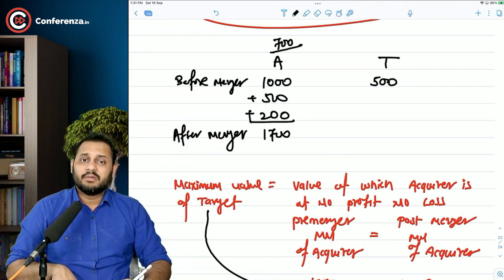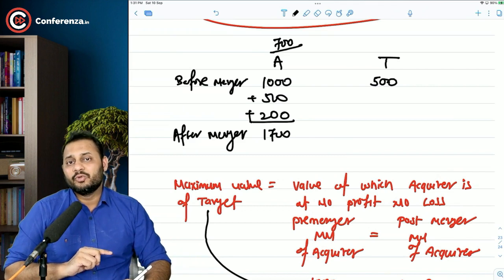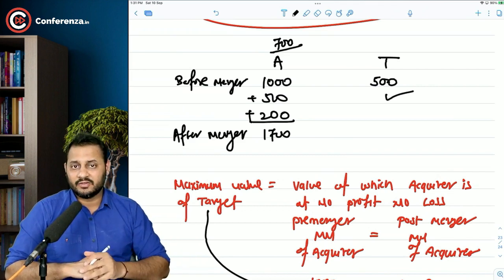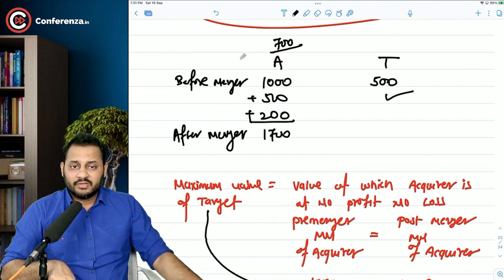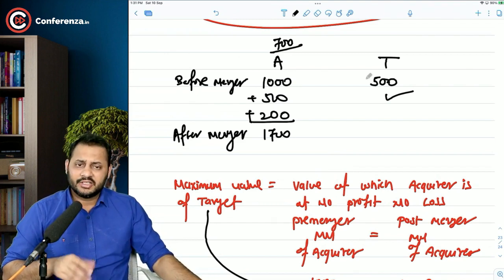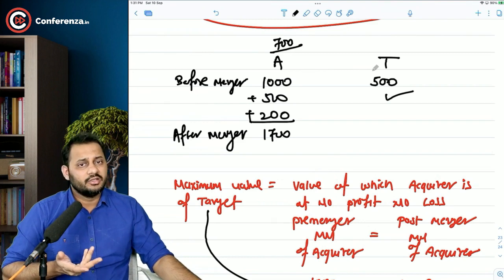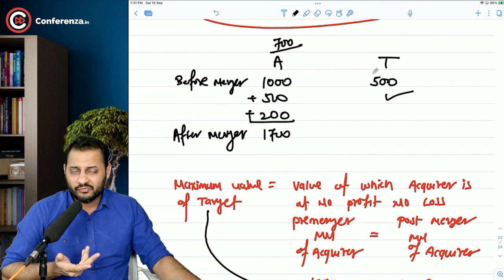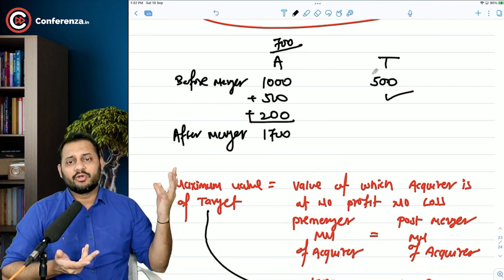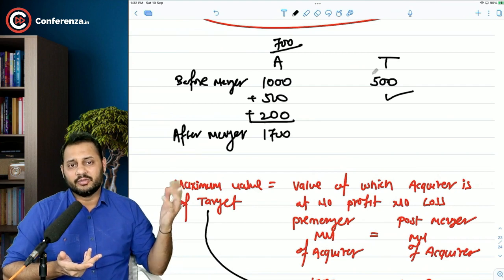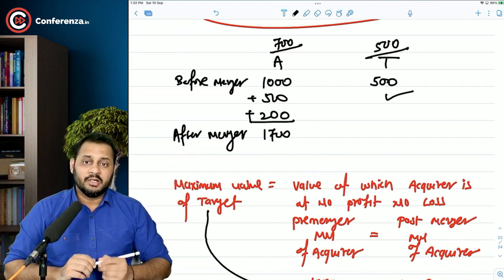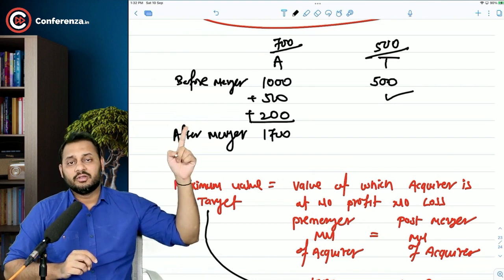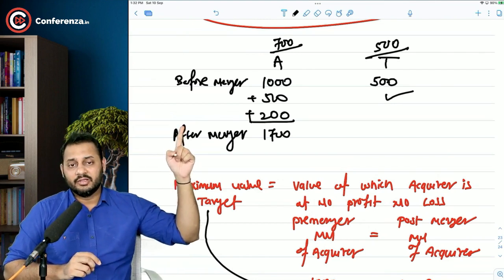So the maximum value that the acquirer will be ready to pay is 700 lakhs. But the minimum amount that the target company will be ready to receive is 500 lakhs. That is the pre-merger market value. If we give them 500 lakhs of shares, they are okay with it, because they had a market value of 500 before merger and they are also getting a market value of 500 after merger. So the minimum for the target will be 500, and the maximum for the acquirer will be 700.